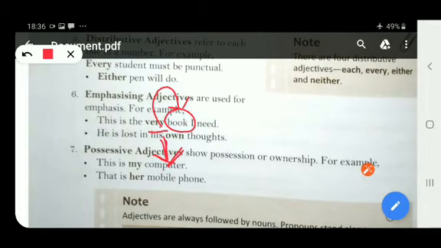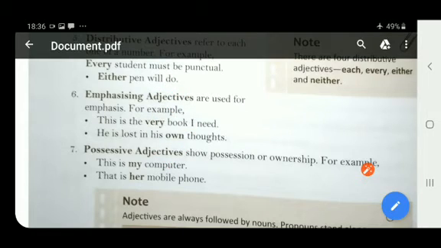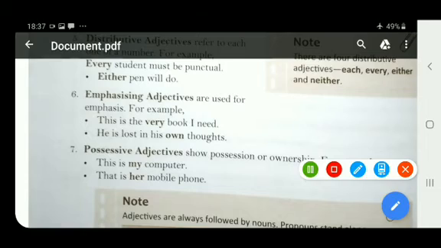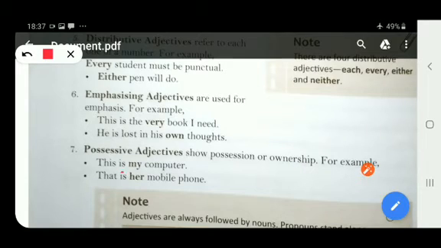Right? Now, we come to the seventh one, that is possessive adjectives. Possessive adjectives show possession or ownership. The things which show ownership or belongingness. For example, this is my computer. So, this word my shows the belongingness, the ownership, the possession.